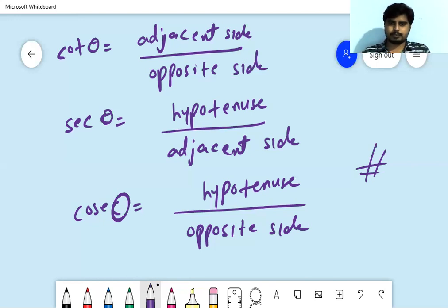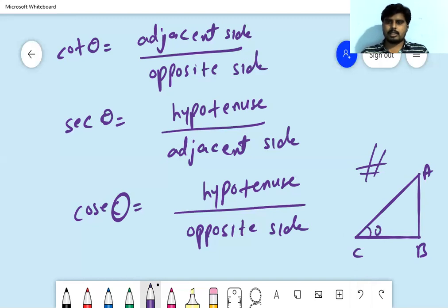Suppose it is a right angle triangle A, B, C. If your angle is here, this is theta, and this is the opposite side with respect to theta, and this is the adjacent side, and this is the hypotenuse.